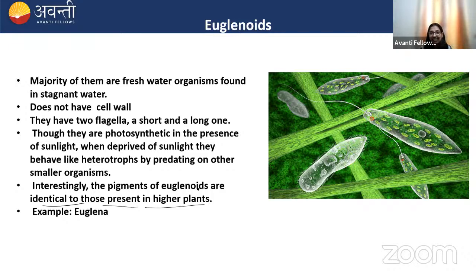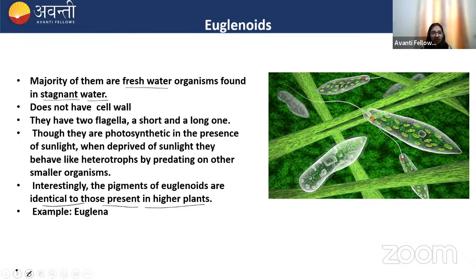They do not have a cell wall. Remember this. Instead of a cell wall, a protein layer known as the pellicle is present, which provides flexibility to the body of euglenoids. They're mostly freshwater organisms found in stagnant water, water which is not moving.